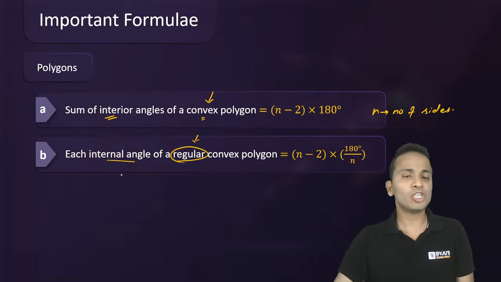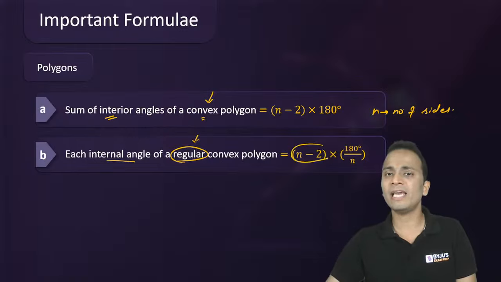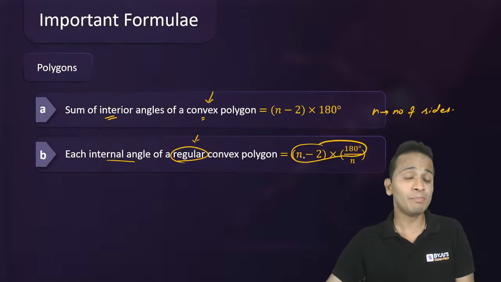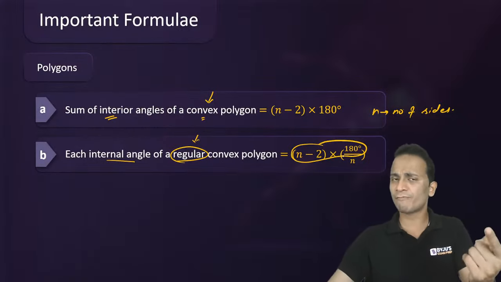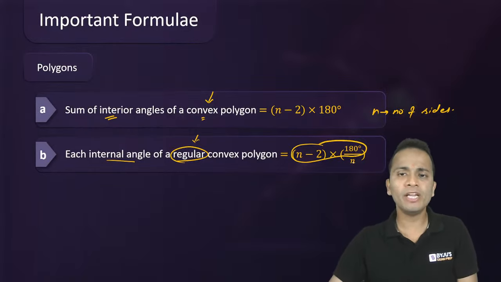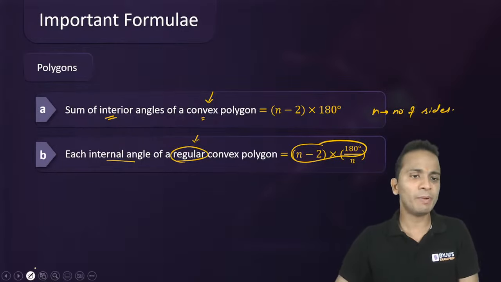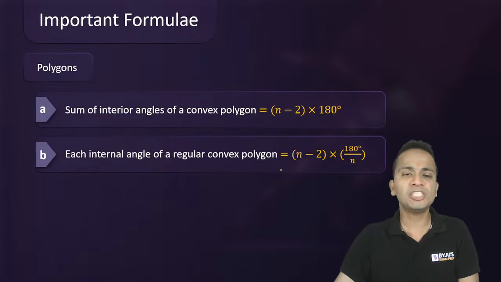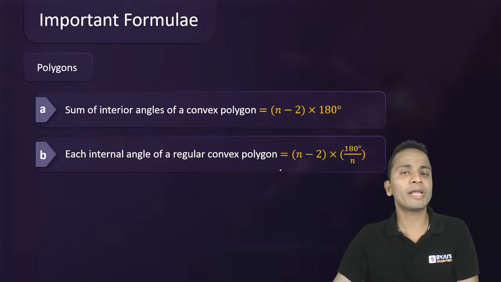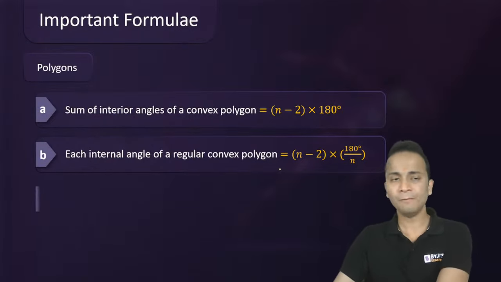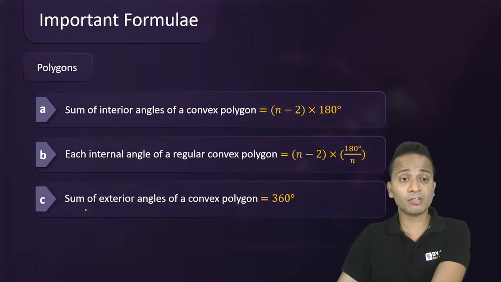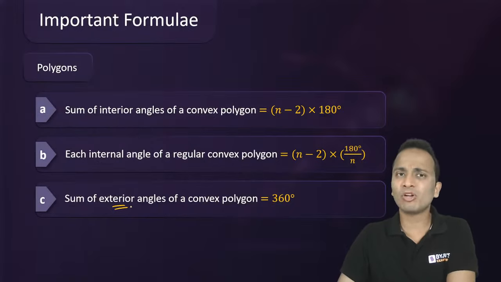So the measure of each interior angle of a regular convex polygon: the sum of all the angles, n minus 2 into 180, picked from the first formula, whole divided by n, will give you the measure of each interior angle of a regular convex polygon. Now the next formula, the sum of the exterior angles, no matter what is the number of sides.